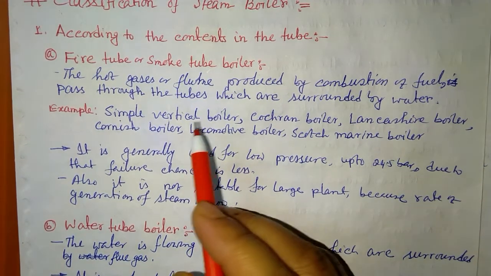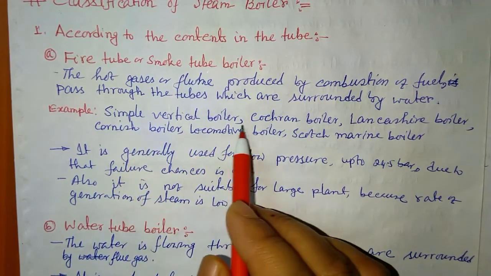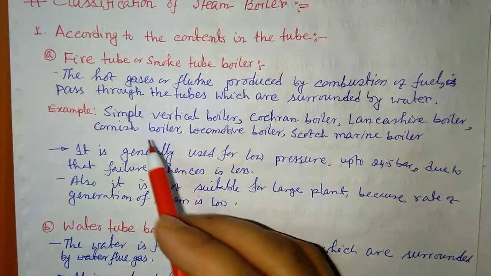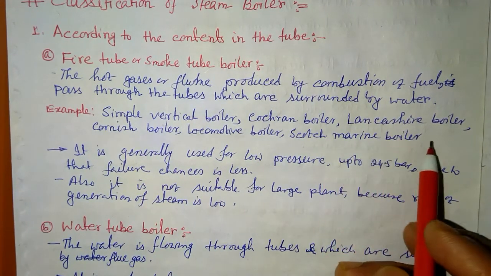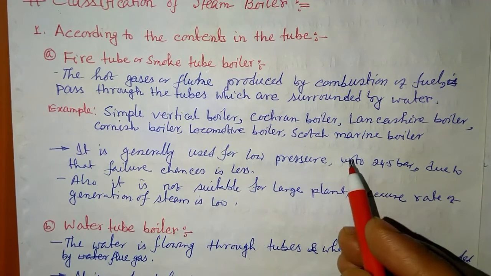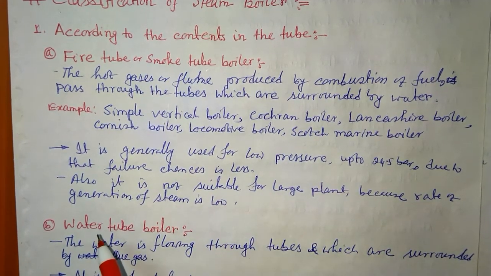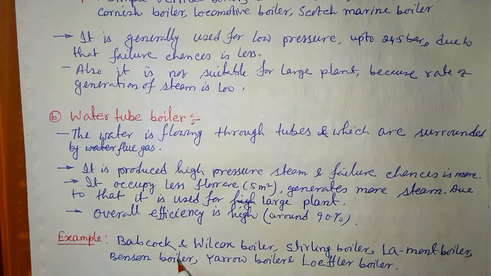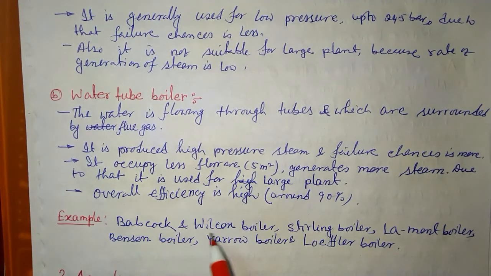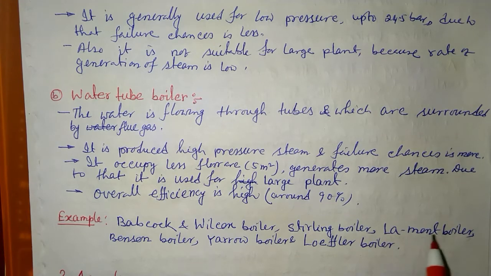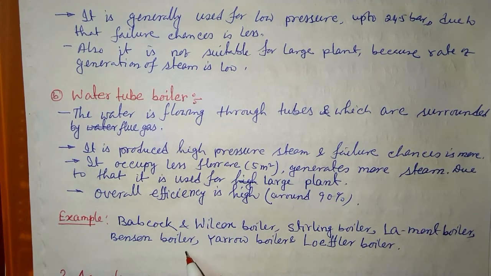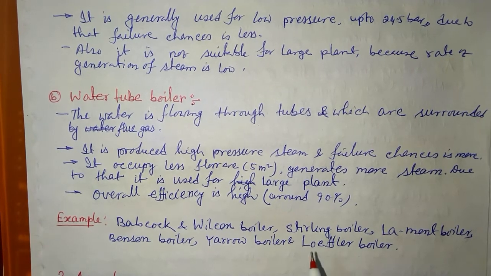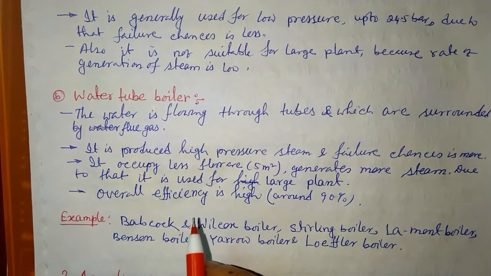Okay, so fire tube examples: simple vertical boiler, Cochran boiler, Lancashire boiler, Cornish boiler, locomotive boiler, Scotch marine boiler, etc. There are many fire tube boilers. Similarly, in water tube boilers there are the Babcock and Wilcox boiler, Stirling boiler, Lamont boiler, Benson boiler, and Loeffler boiler, etc. Okay, so these are examples of water tube boilers.